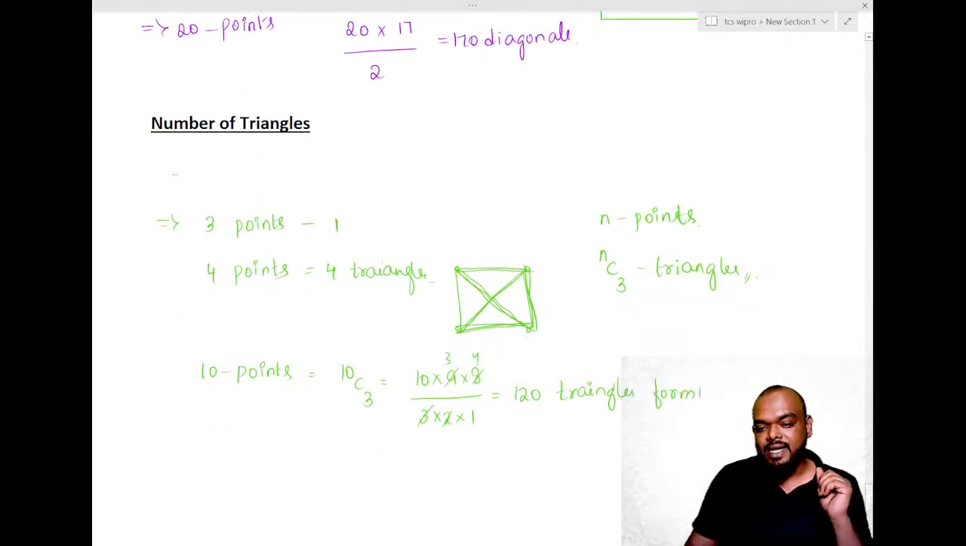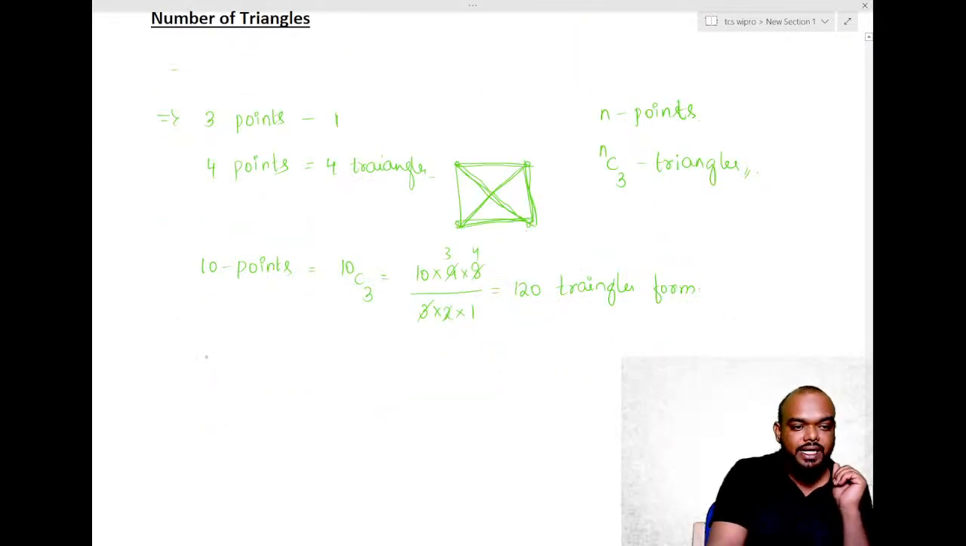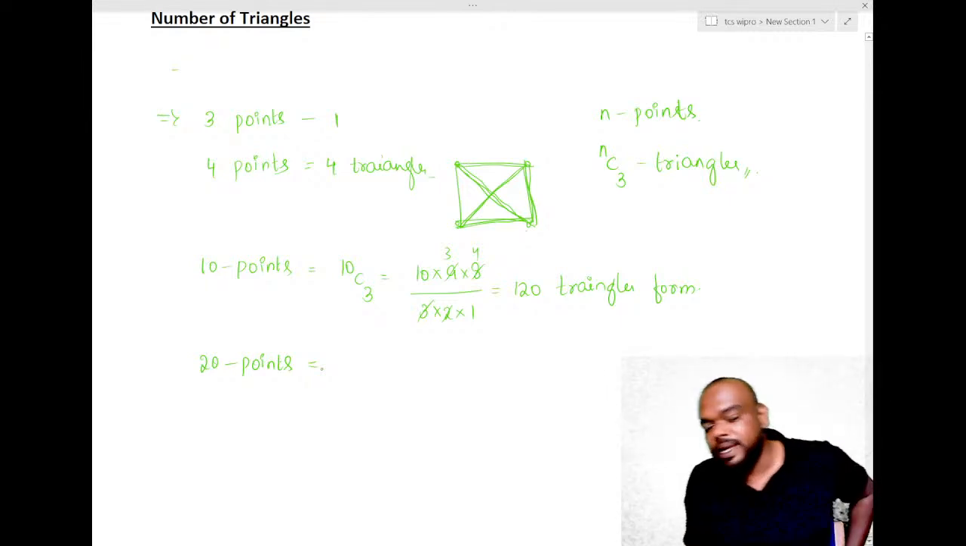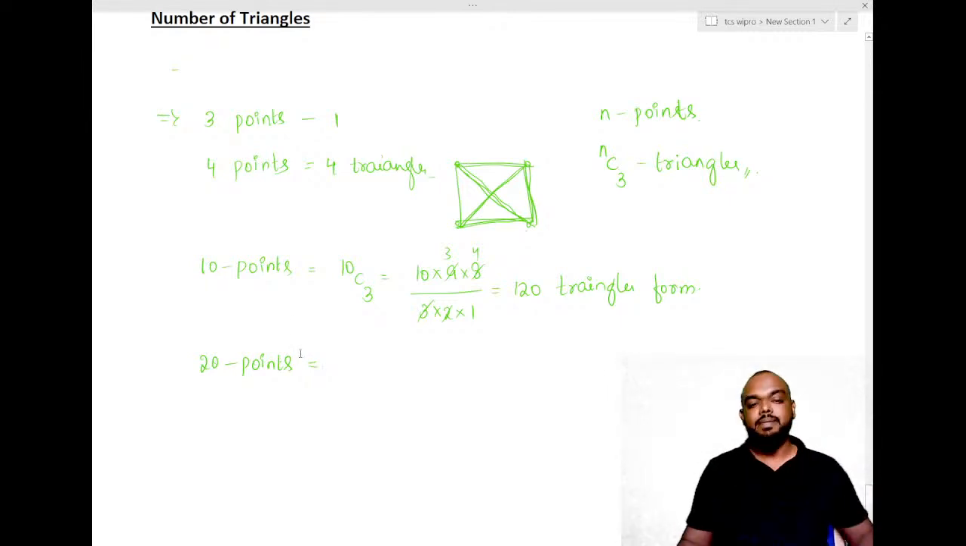Now you tell me the answer for this. If I have 20 points, how many triangles? 20 points will make how many triangles? Tell me the answer. Waiting for your answer.